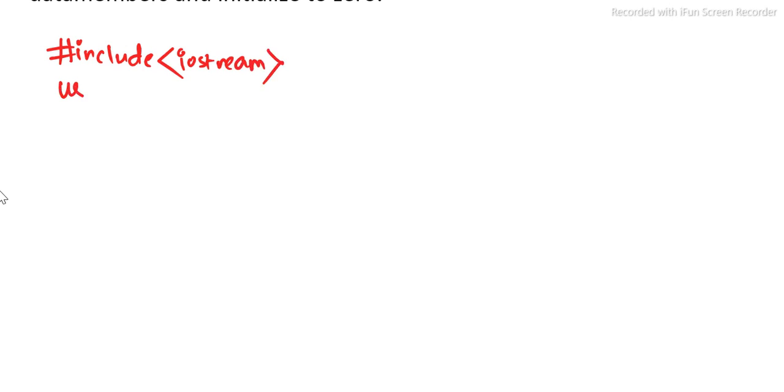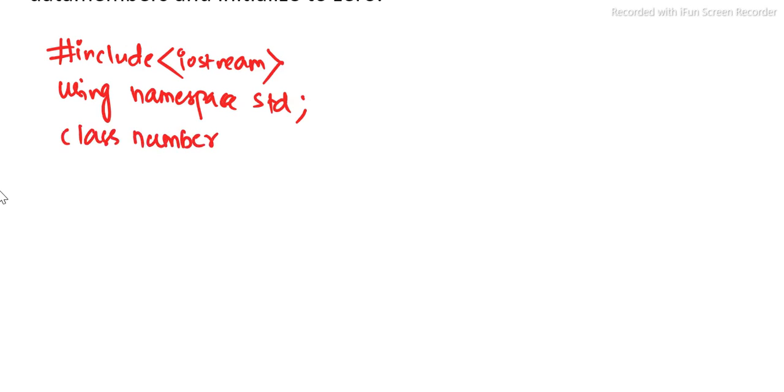Using a C++ program, we include iostream, then using namespace std, then we declare a class, let's say class number. For class number we take some private data members, integer x, y and z.